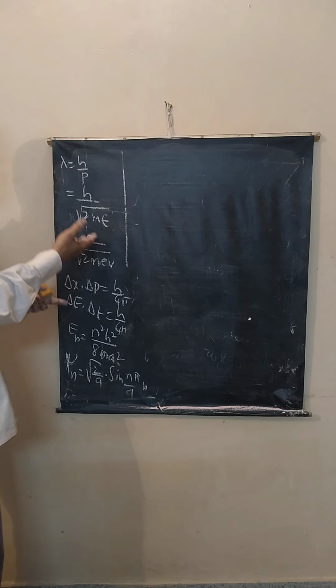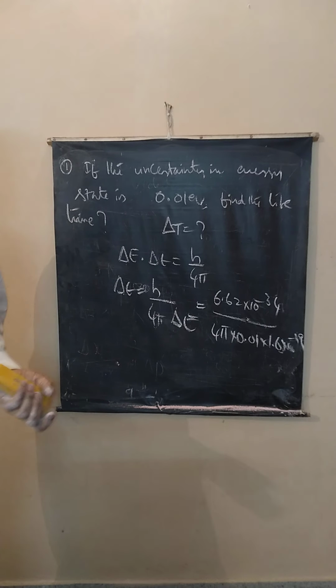So we have the standard formula. Delta E into delta T is equal to h by 4 pi. Uncertainty in energy is 0.01. So therefore, delta T is h by 4 pi into delta E. This is delta E, 0.01 eV. 6.62 into 10 power minus 34 by 4 pi into, convert electron volt to joules, 1.6 into 10 power minus 19. So many seconds. Simplify this. You will get to know the lifetime. Uncertainty in measurement of time, which represents the lifetime of the particle, is given by this.